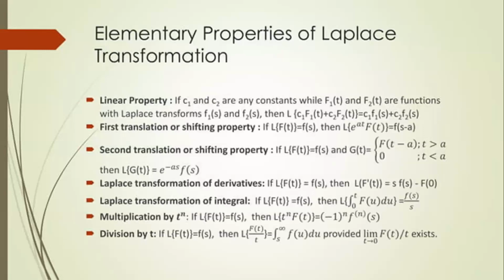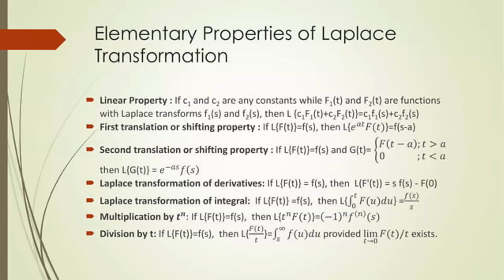Elementary properties of Laplace transformation. Linear property. If C1 and C2 are constants, while f1 of t and f2 of t are functions with Laplace transforms F1 of s and F2 of s, then C1 f1 of t plus C2 f2 of t can be written as C1 F1 of s plus C2 F2 of s. First shifting property or first translation: if L of f of t equals F of s, then L of e power at into f of t equals F of s minus a.